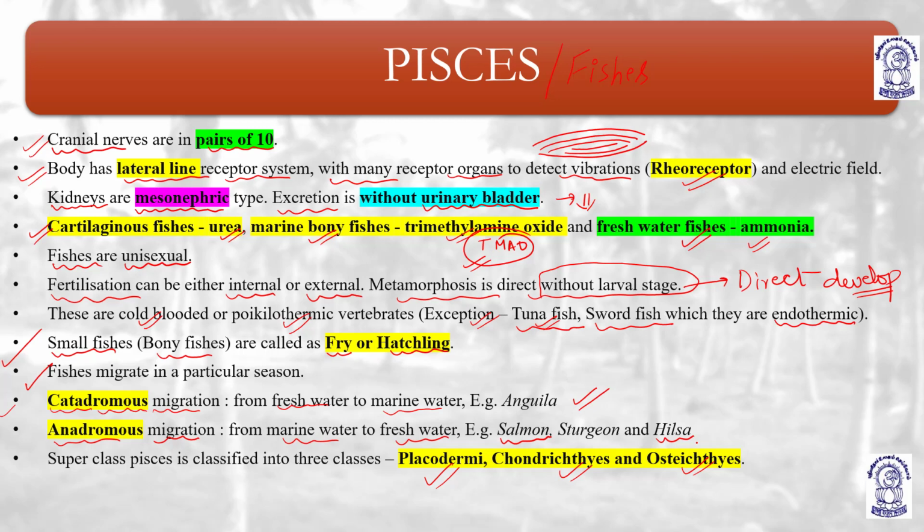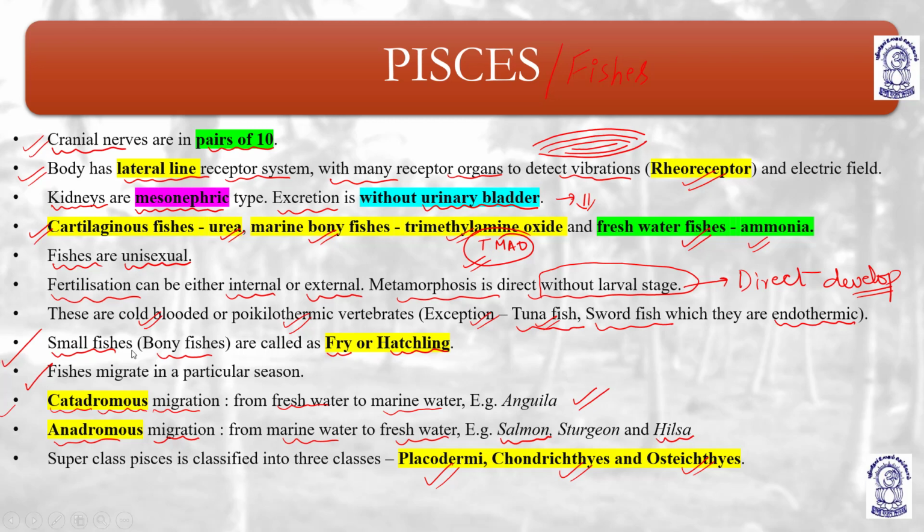Small bony fishes are known as what? Fry or hatchling. Fish migrate in a particular season: catadromous and anadromous. Catadromous means moving from fresh water to marine water, for example anguilla, and anadromous means moving from marine water to fresh water. The superclass is further classified into Placodermi, Chondrichthyes, and Osteichthyes.